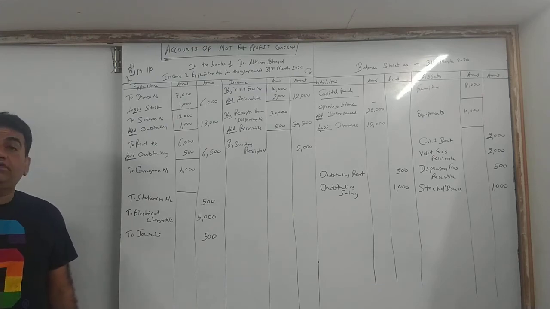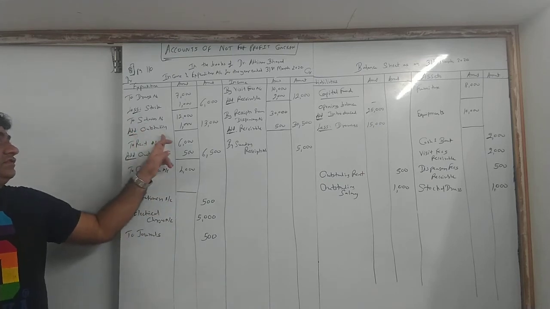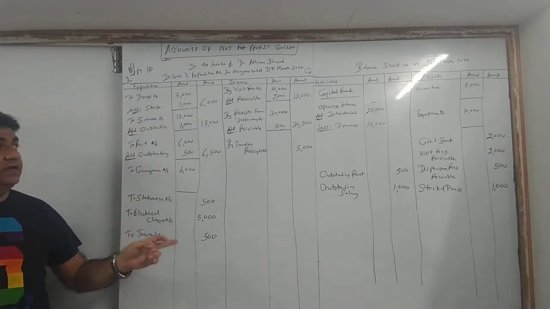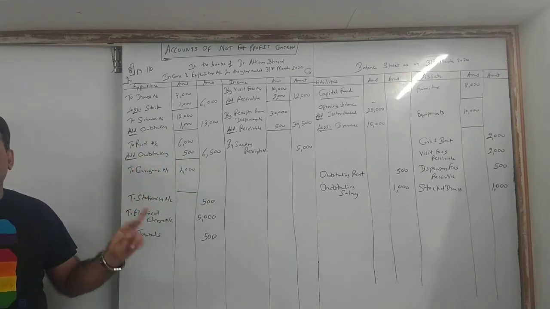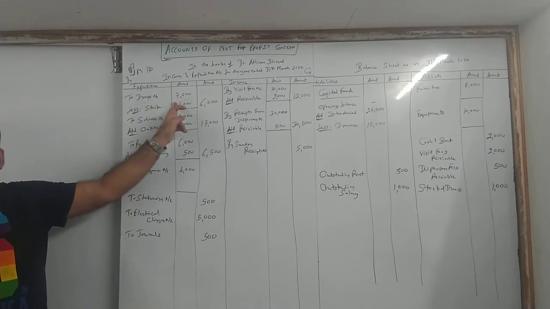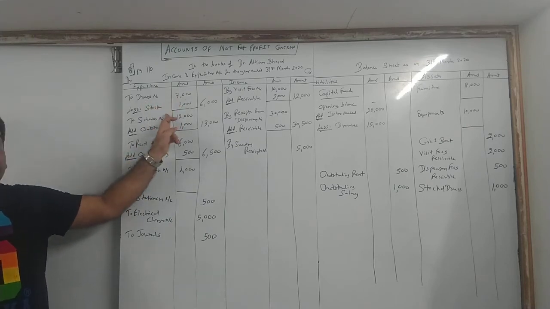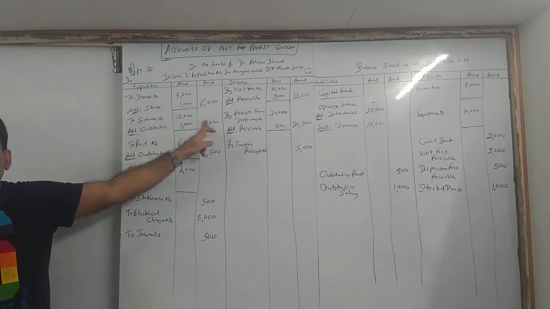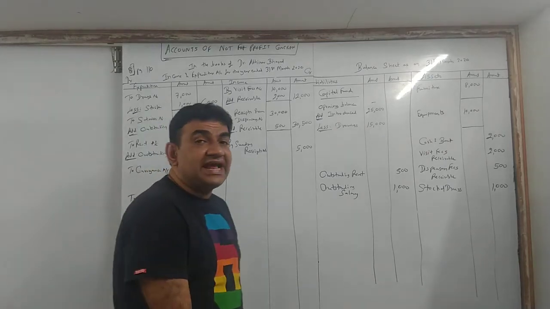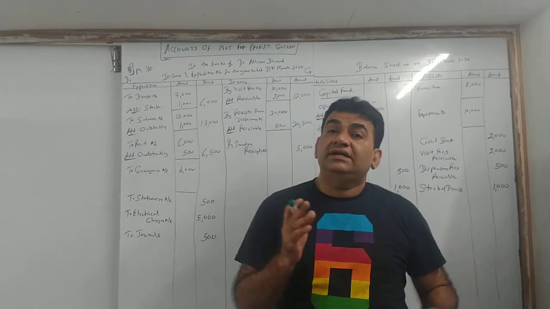Right there, stock of drugs 1,000. So I'll repeat. First effect, remove it from drugs, and second effect, show it on the asset side as stock of drugs. Got it done? 7,000 worth of medicine I purchased, 1,000 I did not use, so outside 6,000, and that 1,000 which I did not use is an asset. It will be shown on the asset side.